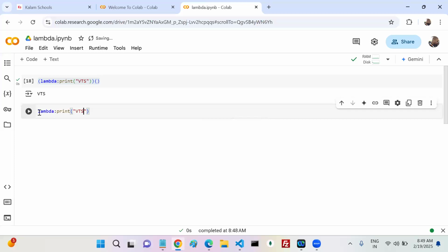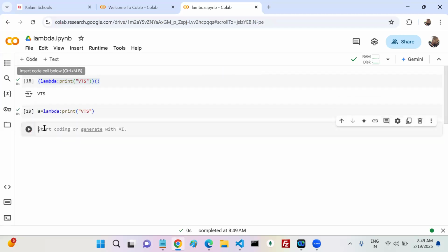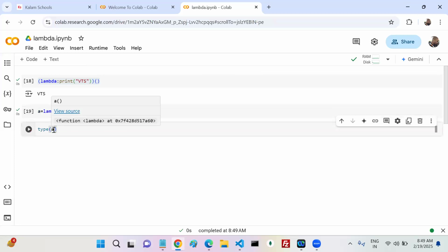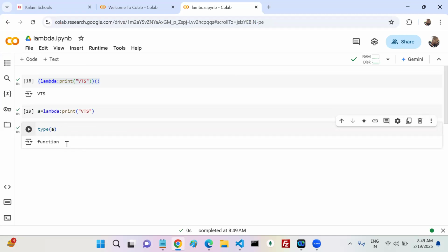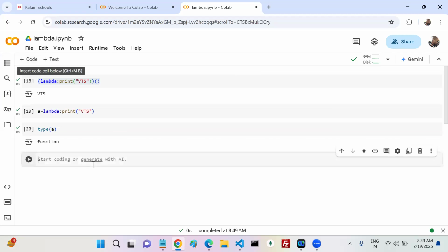Now if I assign this to one variable, A, B, C like this, can you tell me what is the type of A? If you hold 10, the type of A is integer. If you hold one function, the type of A is what? One function, yes. If a function is in your hand, what can you do? Can you call it?